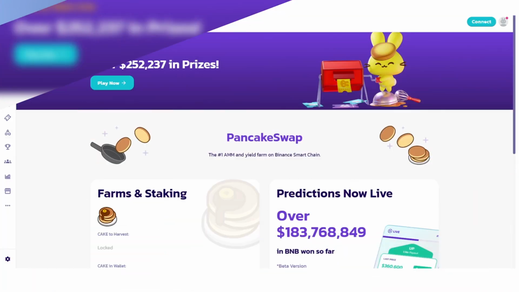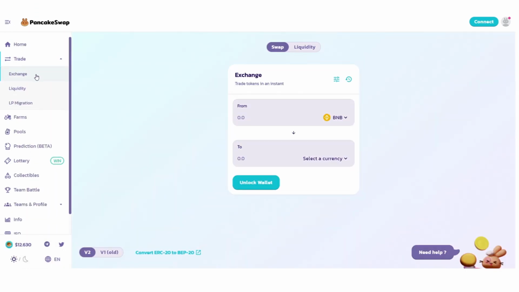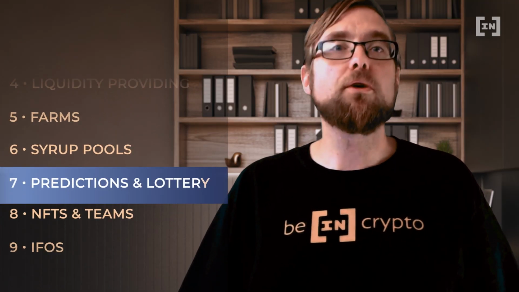Well, that covers the primary ways you can get returns by staking assets on PancakeSwap, but there are actually quite a few other features and options to potentially earn that we're going to touch on now. Of course, you can always use the decentralized exchange to actually trade, as you'd expect, but trading isn't the type of earning we're here to focus on, so moving on, we should probably warn you that the next couple of